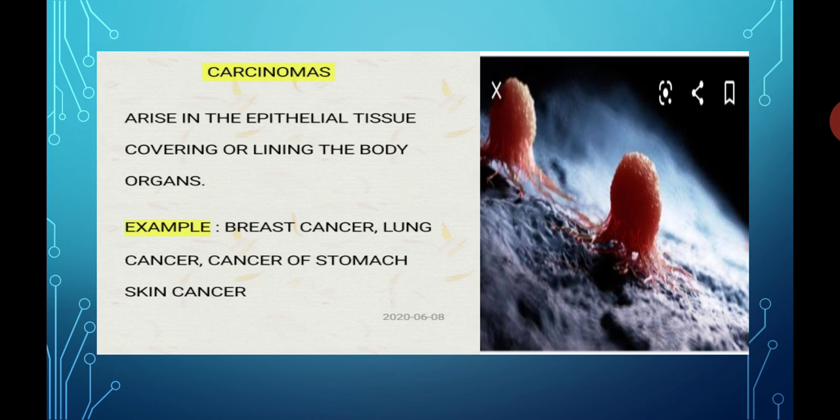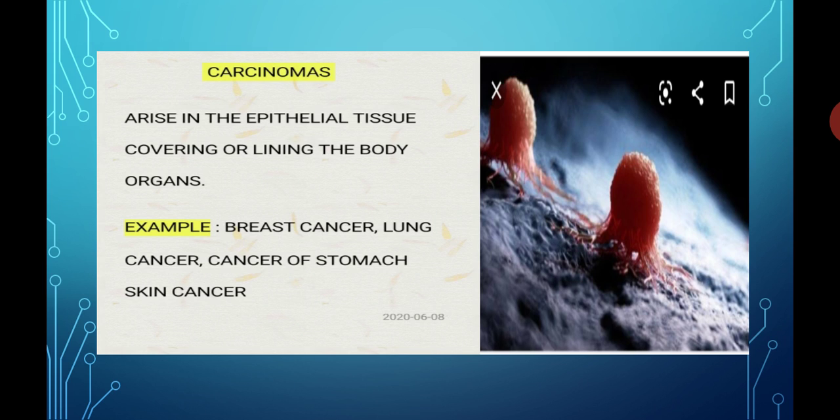So students, in carcinomas, the tissue which is affected is nothing but the epithelial tissue.